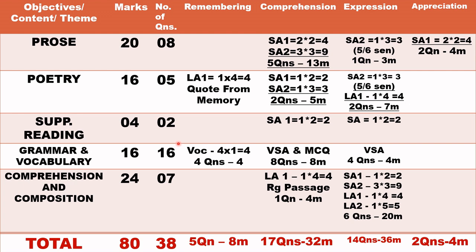Or there may be a question, life for Hanif was never a smooth sail. Justify. Or related to Dickie Dolmer, you may have a question like, what qualities of Dickie Dolmer do you like to emulate? So with these few ideas, I hope you can attempt the supplementary reading questions. That is, there will be 2 questions to answer, totally 4 marks for that.